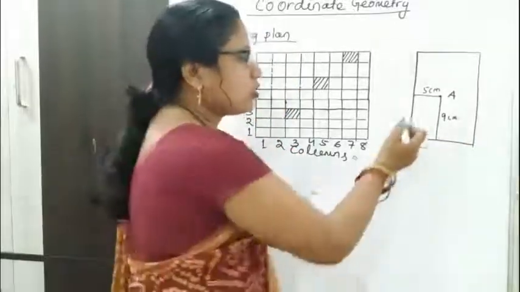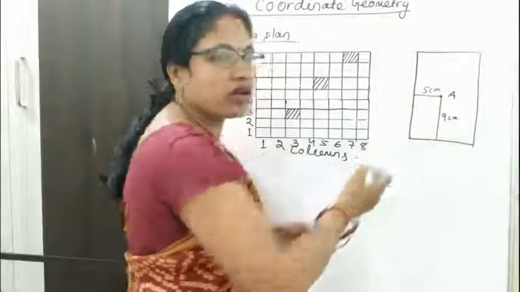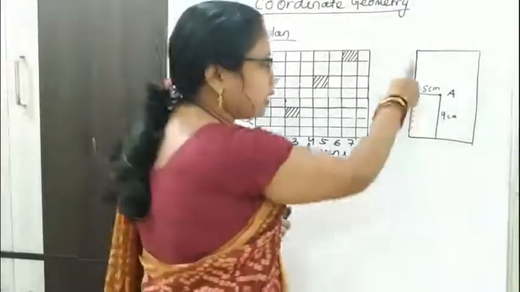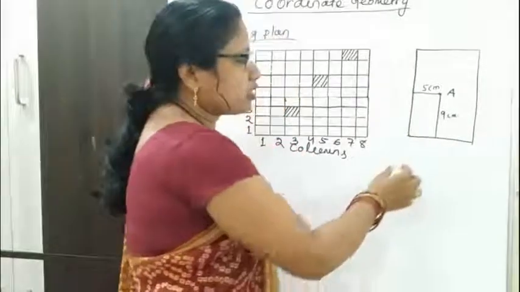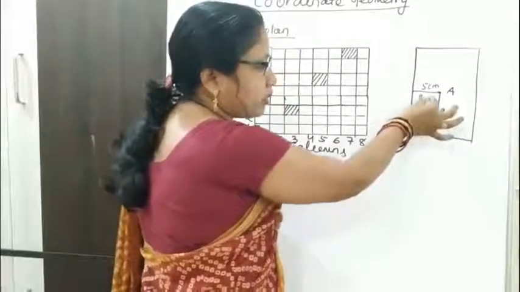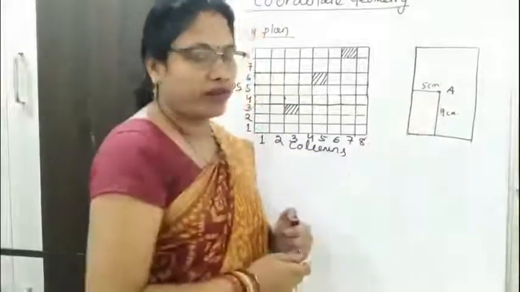So here, to give the position of the point A, we need two independent data. That is the perpendicular distance from the bottom edge and the perpendicular distance from the left edge.